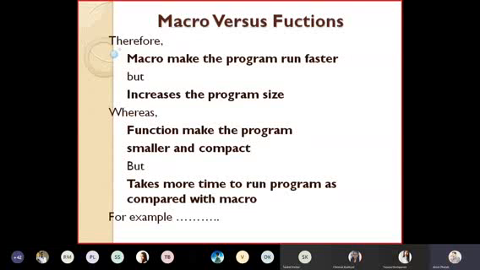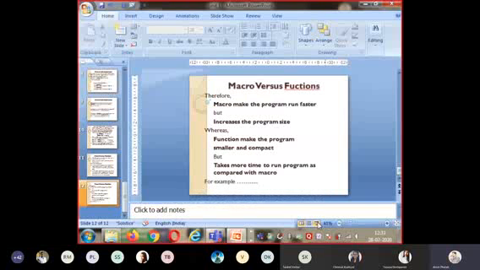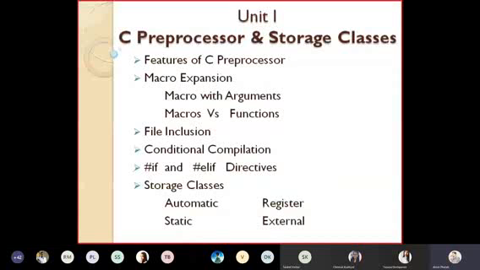This completes your explanation of what is a macro, macro expansion, macro with arguments, and the difference between macro versus function. So I think we have covered this much of the syllabus, your unit number 1. Up to what we have covered, I think we have covered the first point. Is the arrow visible to you? The mouse or cursor, is that visible? Yes, sir.